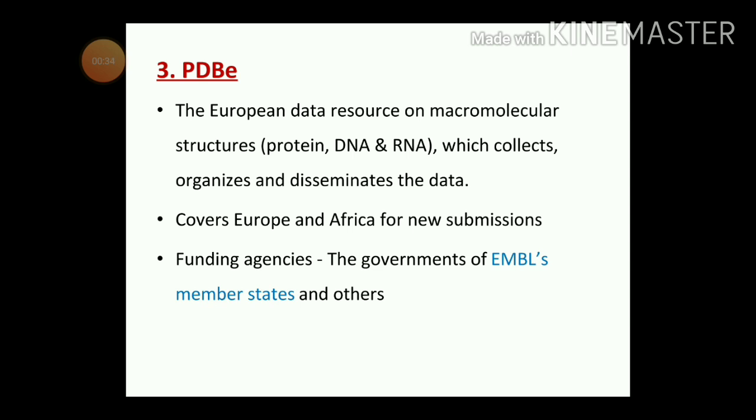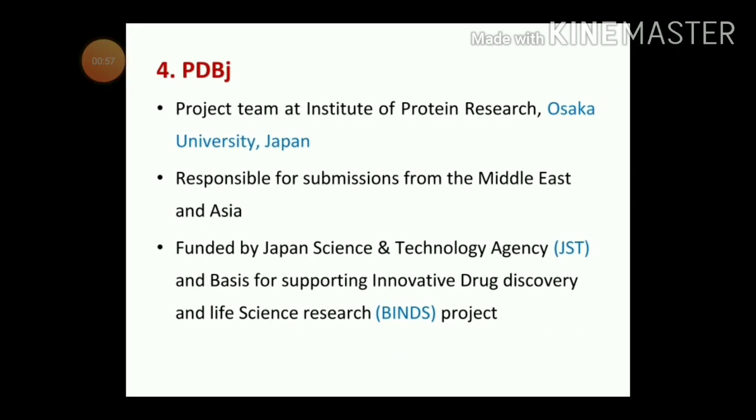Several other fundraisers are there too, but the largest are the governments of EMBL's member states. In the previous demonstration I told you about the EMBL. EMBL is the European Molecular Biology Laboratory. So let's go to the next slide.